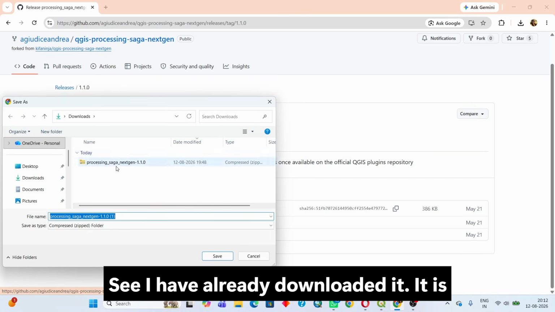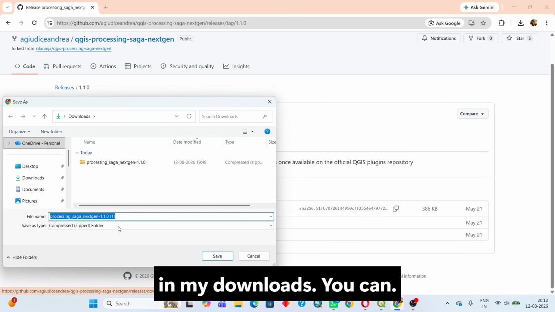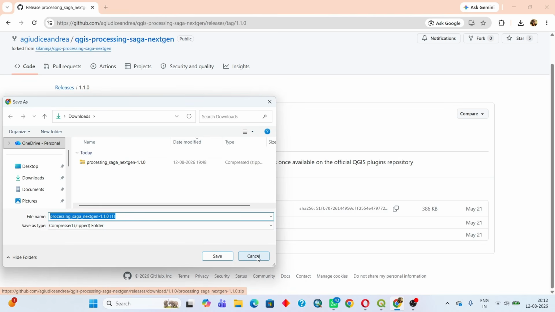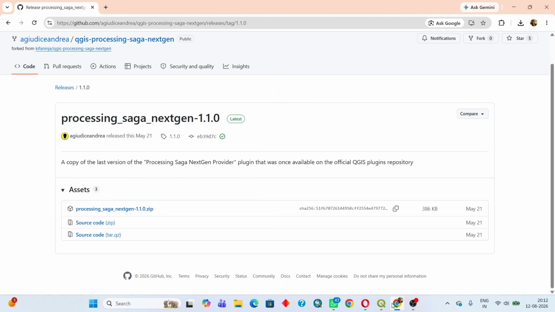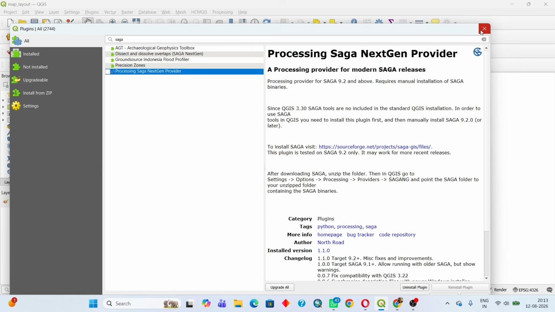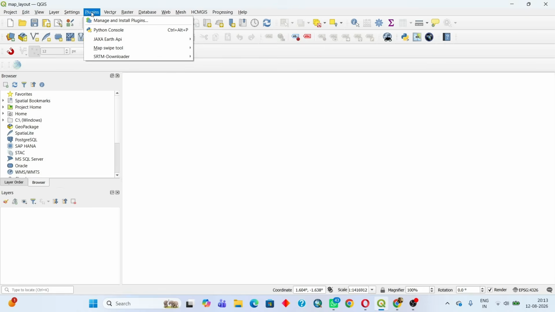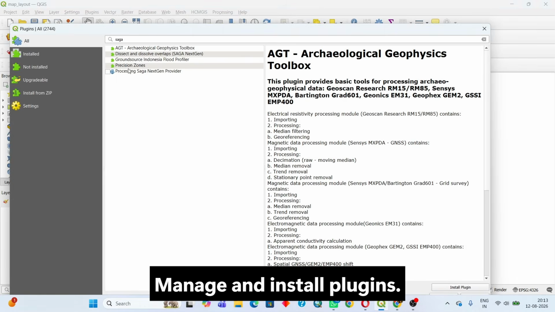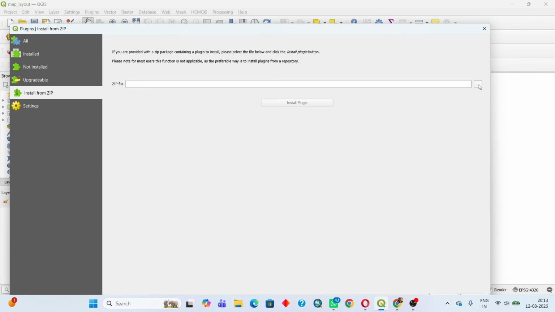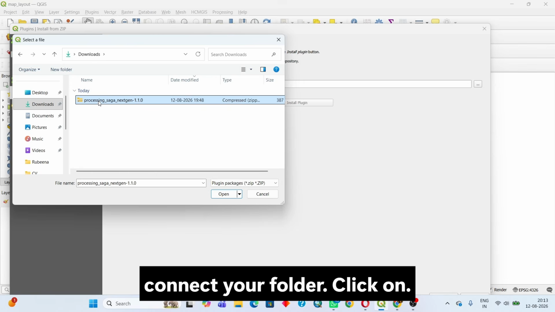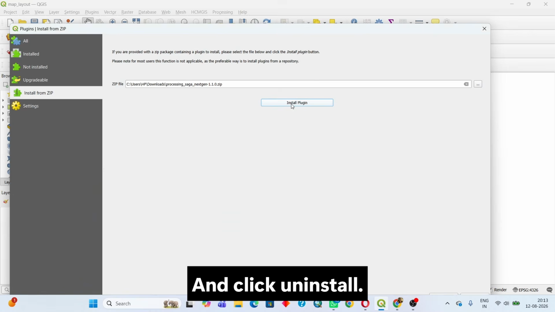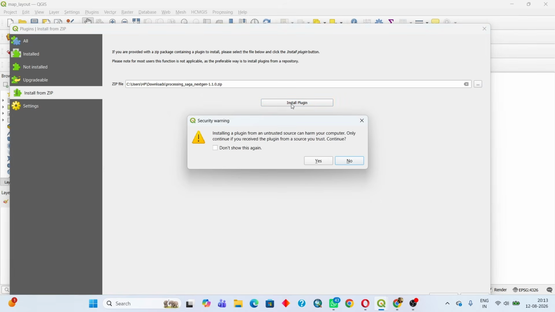See, I have already downloaded it. It is in my downloads. You can download it from here. Now go to QGIS, manage and install plugins, install from zip, connect your folder, click on install plugin.